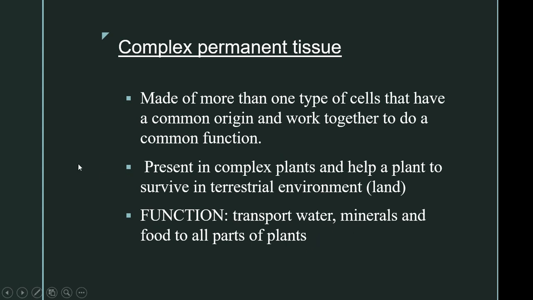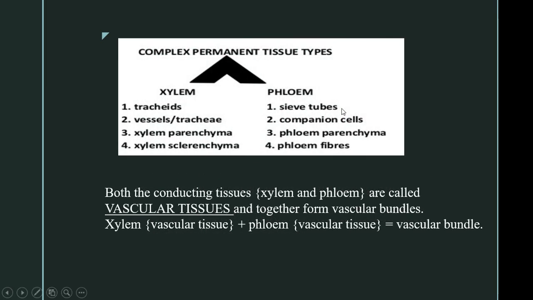So when simple permanent tissues are made up of only one type of cells, complex permanent tissues are made up of more than one type of cells. The two types of complex permanent tissues are xylem and phloem. Xylem comprises tracheids, vessels, xylem parenchyma and xylem fibers or xylem sclerenchyma. And phloem is composed of sieve tubes, companion cells, phloem parenchyma and phloem fibers. Both the xylem and phloem together are called vascular tissues and they form the vascular bundles. Xylem plus phloem is called a vascular bundle.